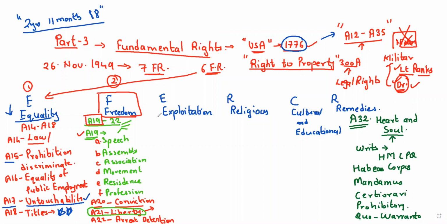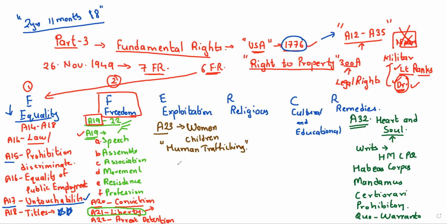Next, moving ahead, you have the right against exploitation. Very, very important. Article number 23 is called the right against exploitation. Now, here in this exploitation, women and children are being protected mainly. They are protected from human trafficking. What does trafficking mean? Kidnapping. Understood?